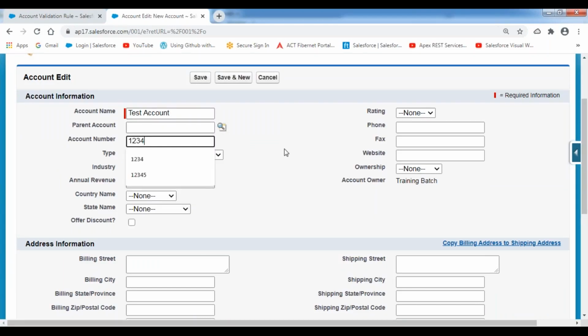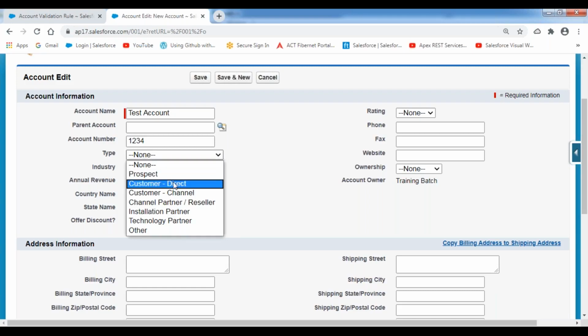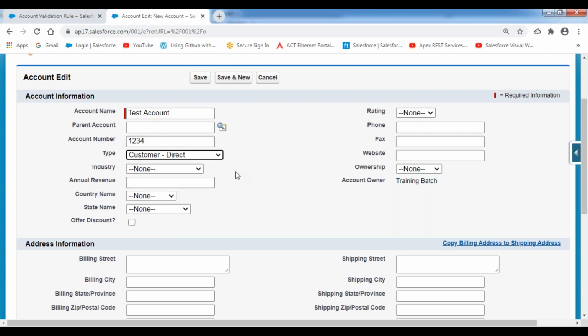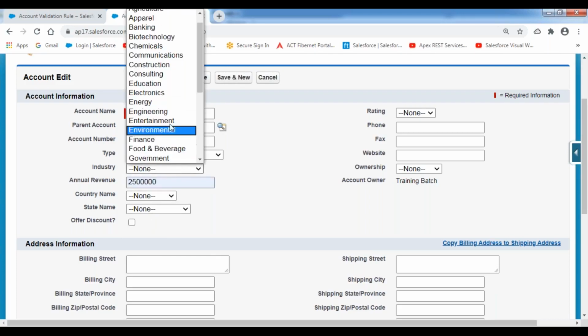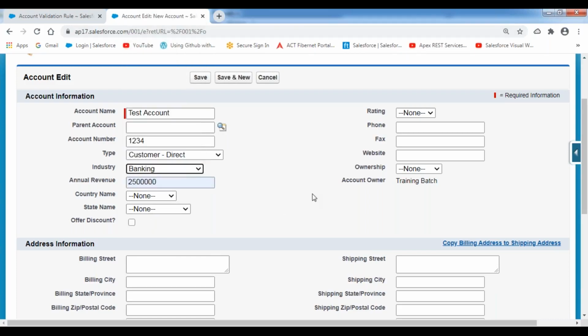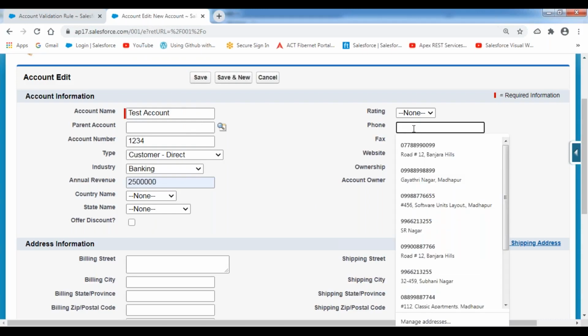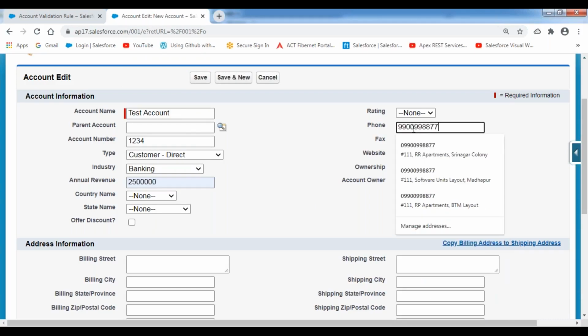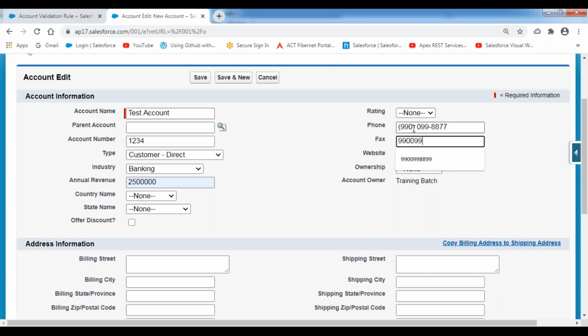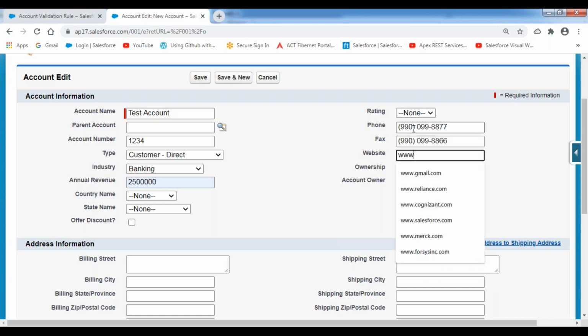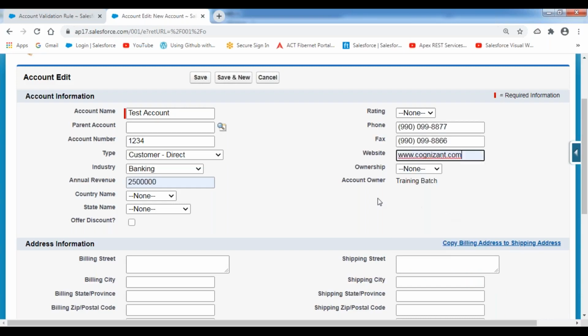Account number is 1, 2, 3, 4. Type equals some customer direct. Annual revenue, I'm indicating some value. Industry, I'm giving banking. Phone value, I'm entering some value over here. Fax, I'm giving some value. Website, I'm indicating something like cognizant.com. So rating here, I'm indicating as wow.